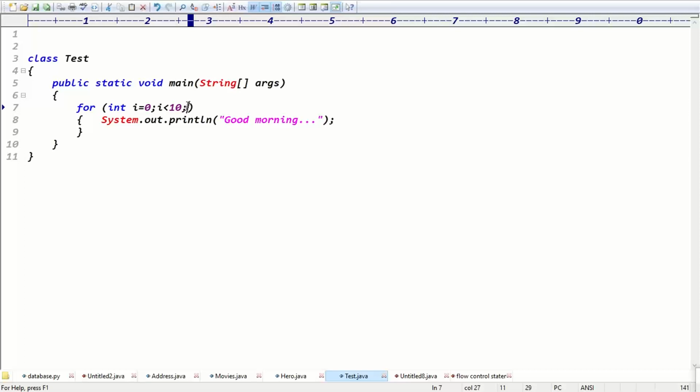Good morning will be displayed only once, as the increment is not there. It will be again an infinite loop. So you get an infinite loop, right? One time or infinite loop?